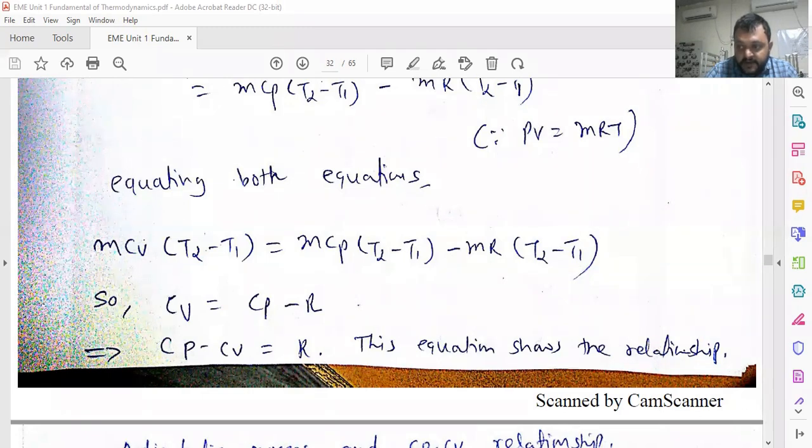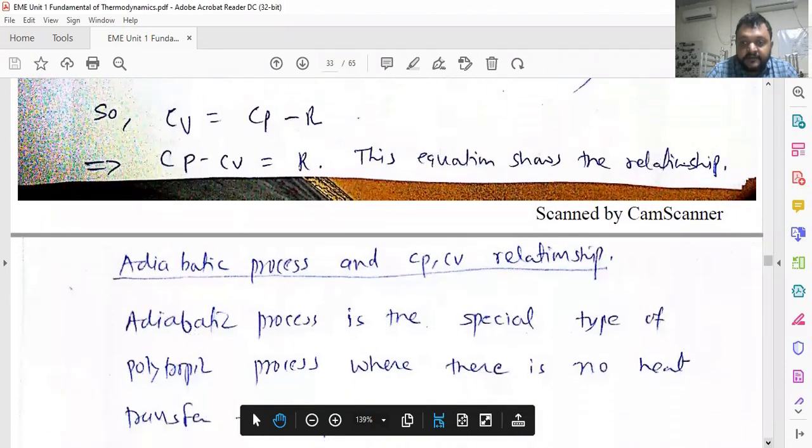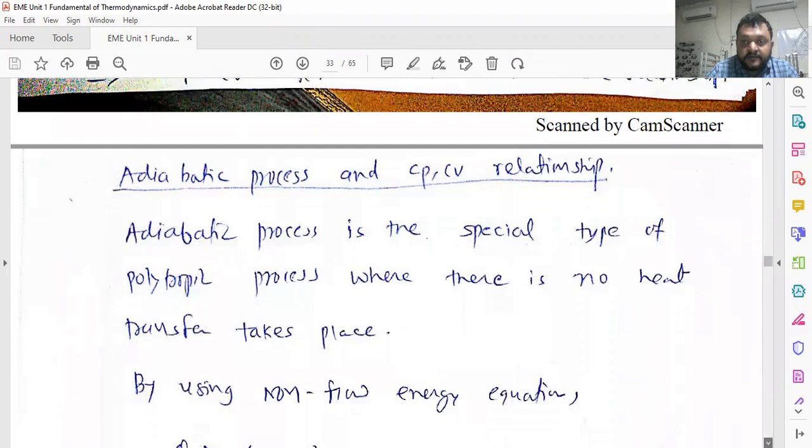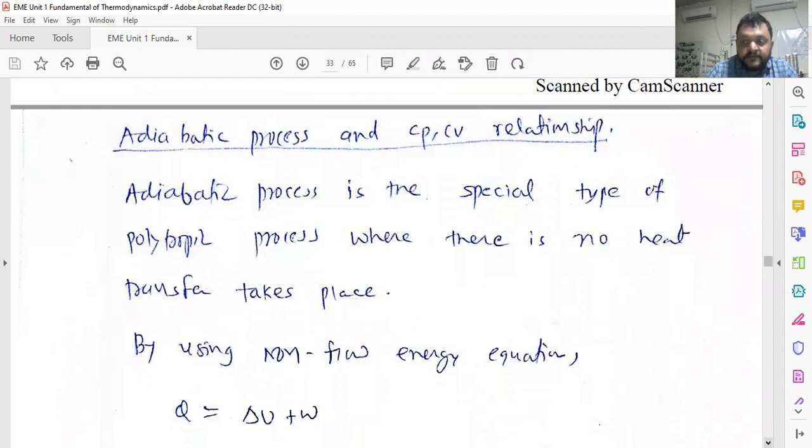Now we are considering one process called the adiabatic process, and also finding out the relationship between Cp and Cv again. But what is the adiabatic process? We have at present understood only the polytropic process.